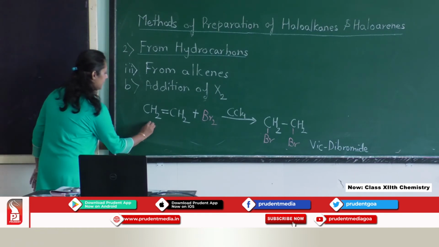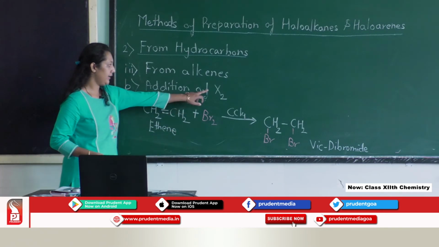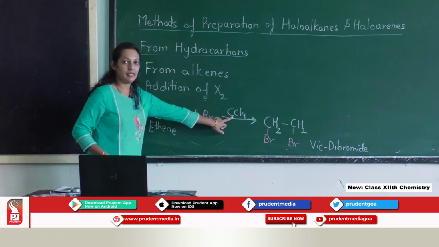Again, when we take an alkene, that is ethene, and add halogen, here I have considered the bromine, in presence of the carbon tetrachloride.